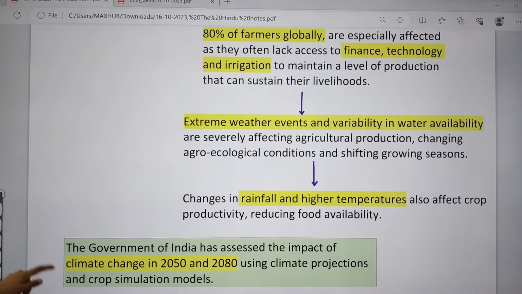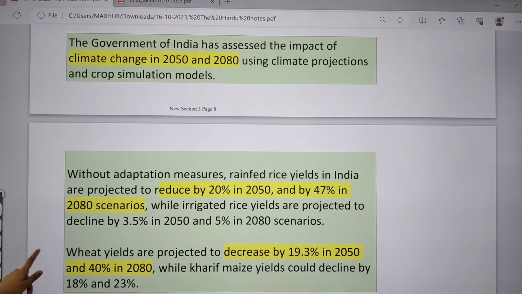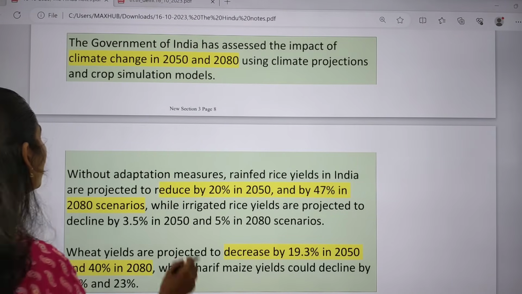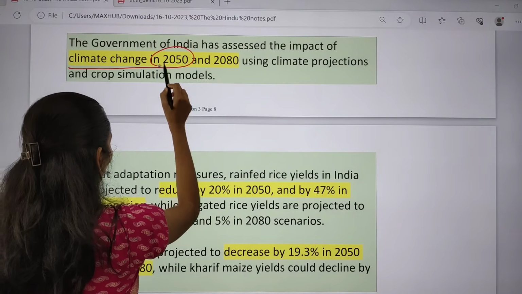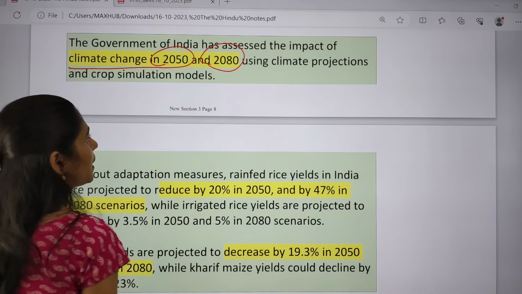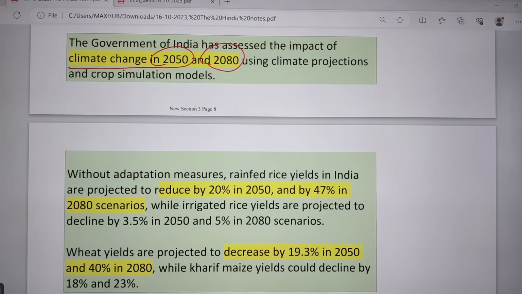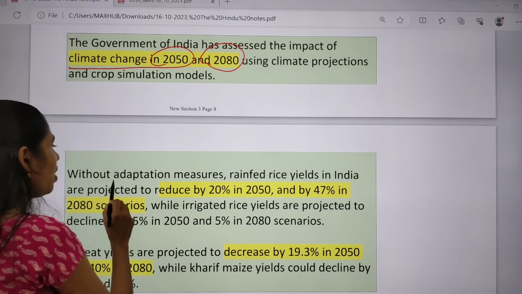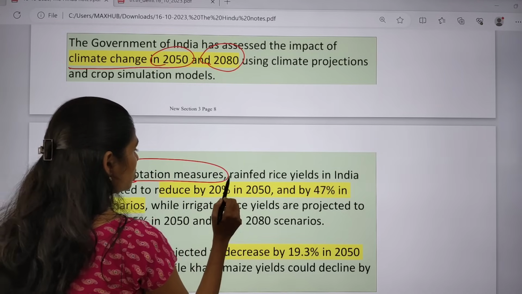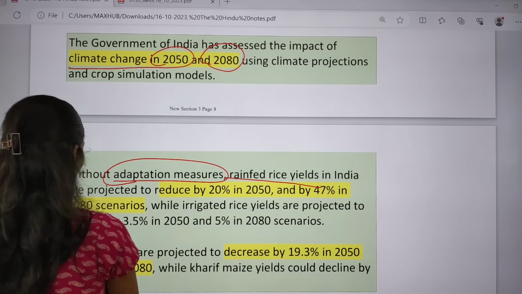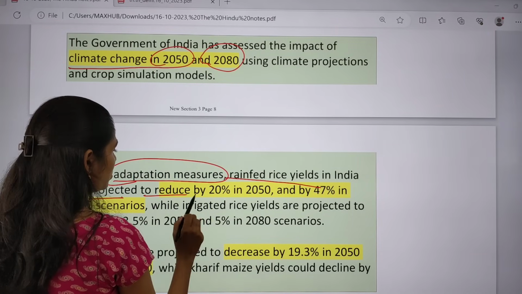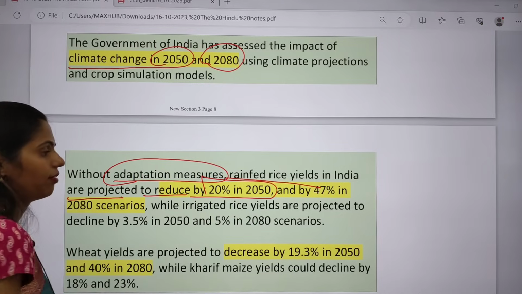If you see the data given in this article, it says that the Government of India assessed the impact of climate change in 2050 and 2080. They used some climate projections and crop simulation models. Without adaptation measures, rain-fed rice yields in India are projected to reduce by 20% in 2050.